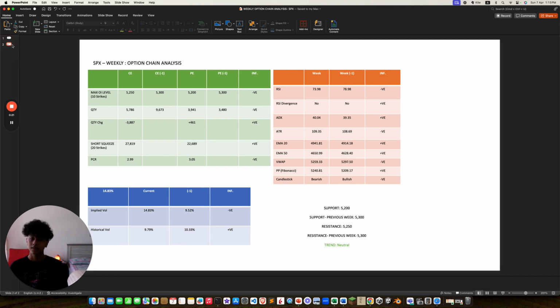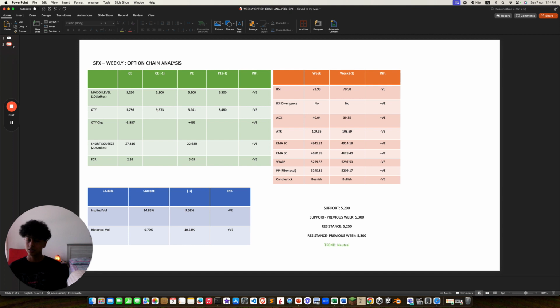PCR is still overbought, that is negative. Implied volatility is higher. Historical volatility is lower, so that's a negative and a positive respectively. RSI is lower, which is negative. Divergence does not exist, which is positive. ADX is higher, positive. ATR is higher, that's negative.